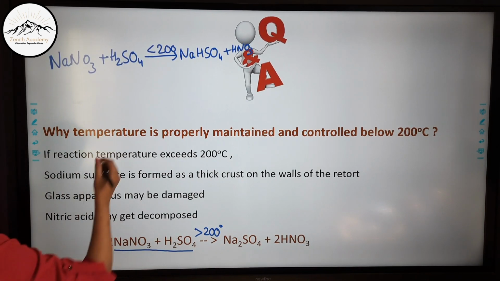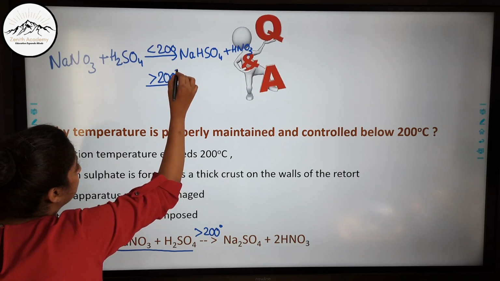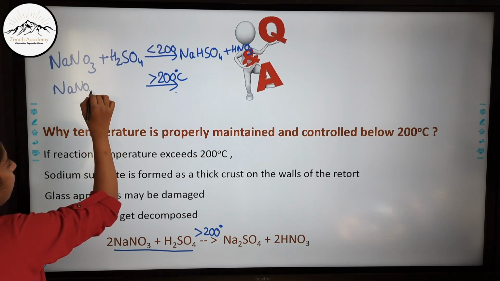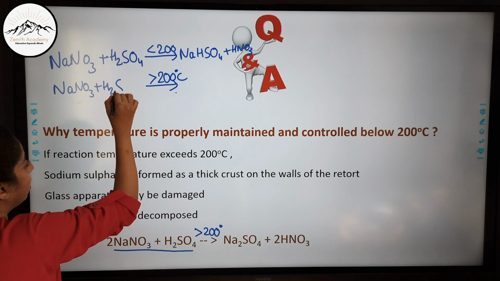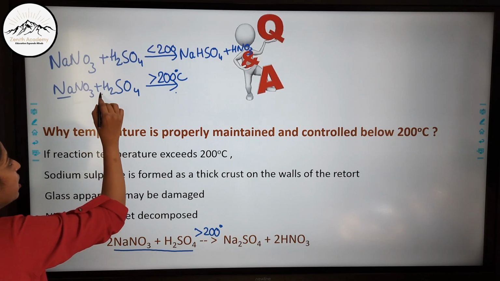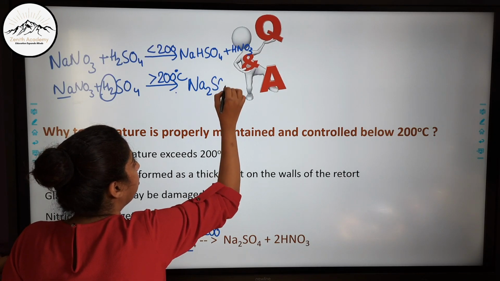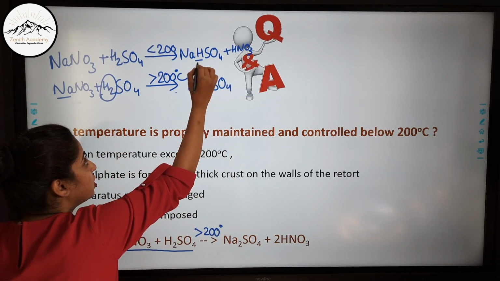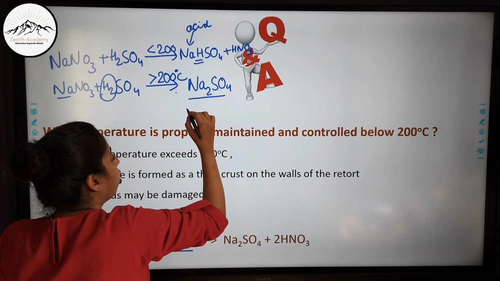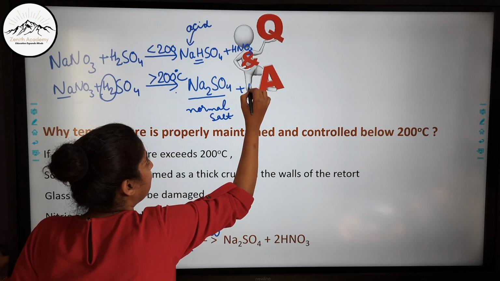But when I react NaNO3 and H2SO4 at a temperature above 200, the sodium displaces both the hydrogens and forms Na2SO4. So this was an acid salt, but this is a normal salt, and nitric acid is formed.